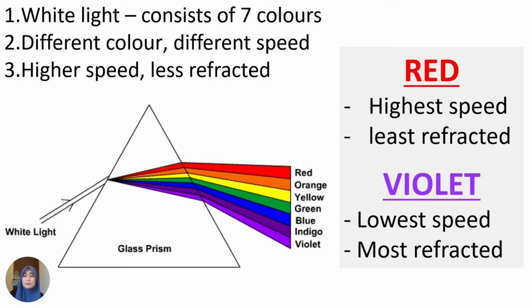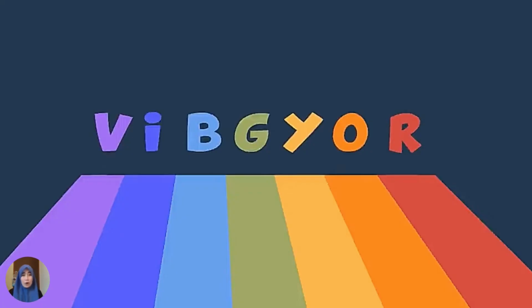Now, why does teacher show you this? Is it a new word? Is it a new language? This is the acronym for you to remember the arrangement of the rainbow colors, starting from V, I, B, G, Y, O, R. The 7 means 7 colors. So you must remember this one.